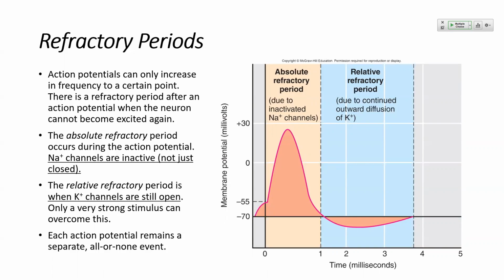Does anyone remember the state of the sodium channel that is responsible for this period? What did we say was the state of that sodium channel that was responsible for the absolute refractory period?